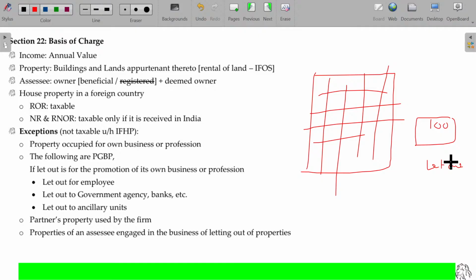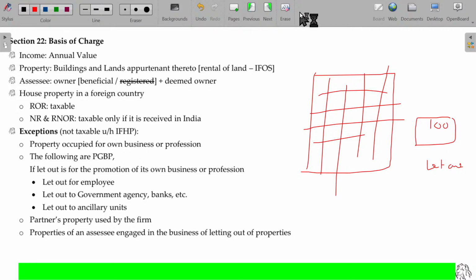So what is your objective clause? Letting out of my property for rental income is my objective clause. With that objective clause, the director is also there, and the team is also working behind, and rent is also collected, where I am treating the rental as the business. Since this is shown as my objective in my memorandum of association, this will be considered as PGBP only.